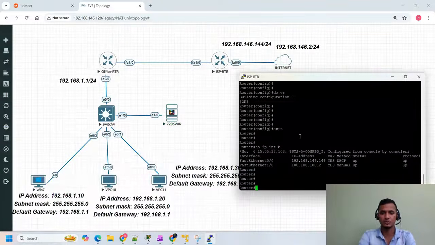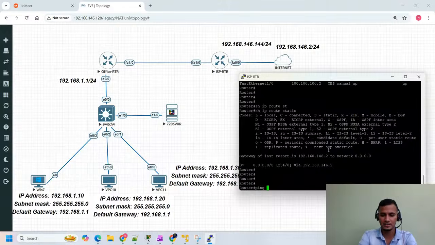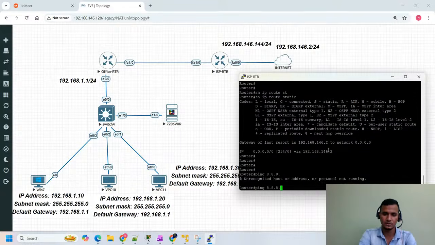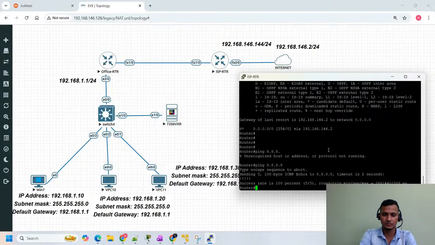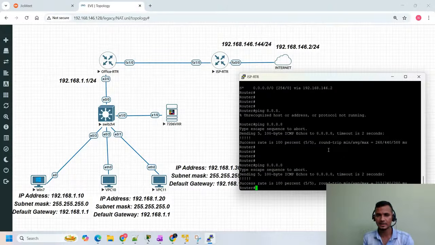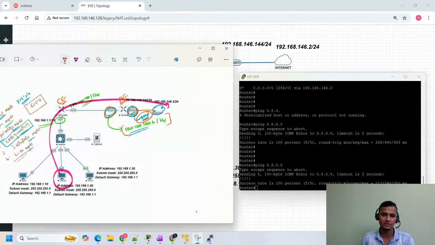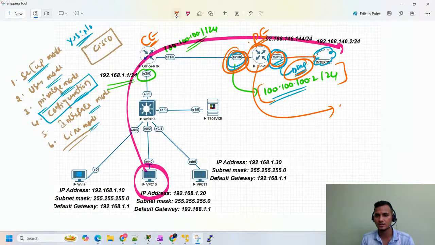By default, whenever you take the IP address from the DHCP, the route will come. Show ip route static. So I have the default route also, so I can reach the internet from here, guys. Ping 8.8.8.8. You can see here I'm able to reach the internet from this router. So my internet connectivity is good. I can reach 8.8.8.8 from my ISP's router.